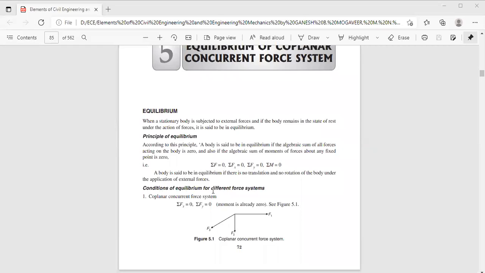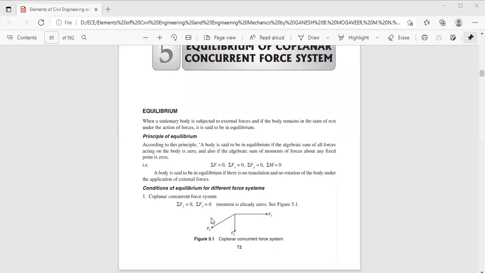Now, conditions of equilibrium for different force systems. As I said, if it is a coplanar concurrent force system, the sum of horizontal components must be zero and the sum of vertical components must be zero. You can see here a concurrent force system wherein three forces, F1, F2 and F3, are acting at a point. The horizontal components of these forces should be equal to zero, and the vertical components of these forces should be equal to zero.